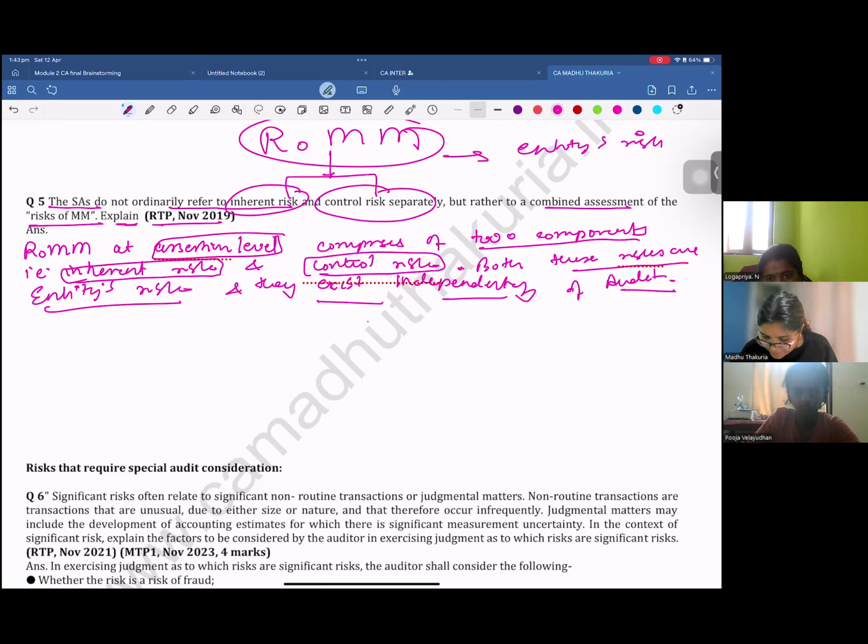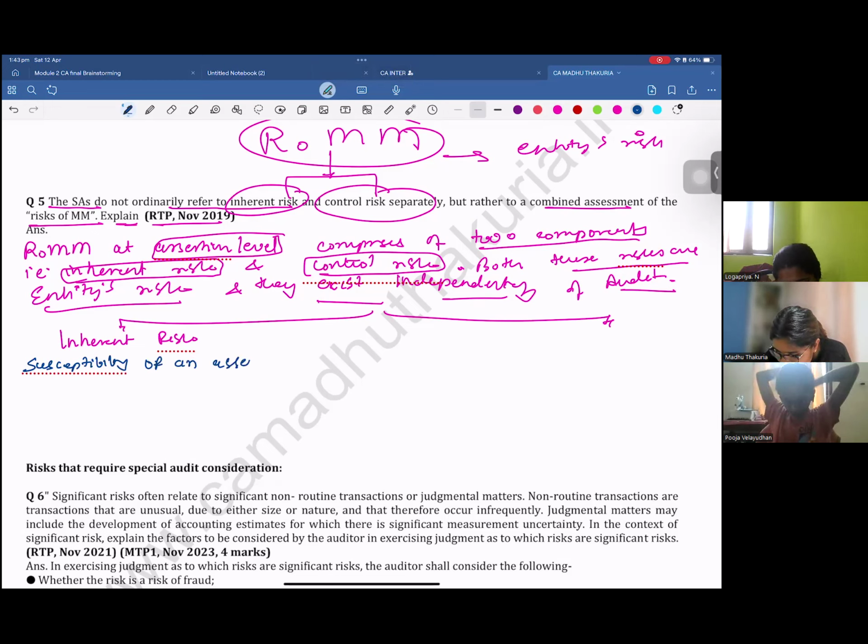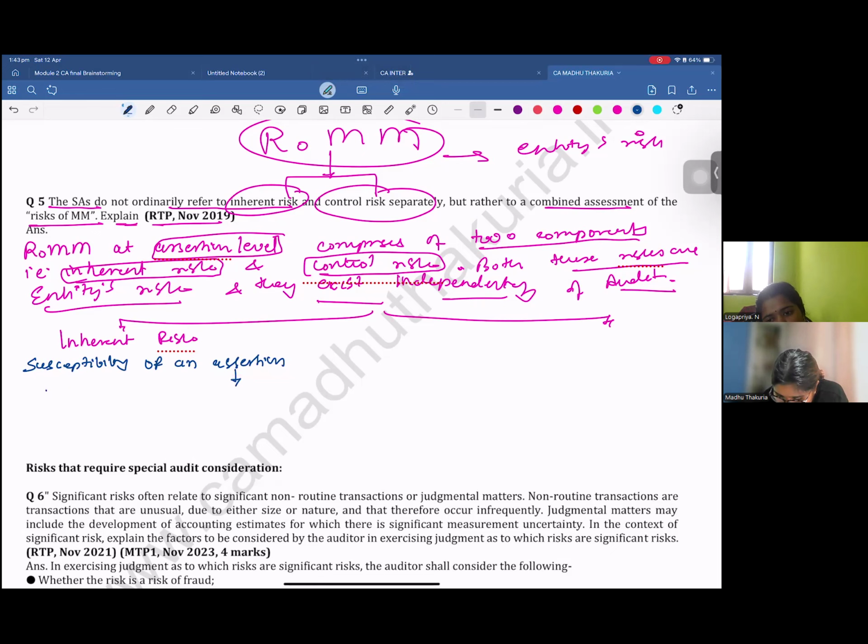Now we have to explain what is inherent risk and what is control risk. Inherent risk is susceptibility of an assertion. Assertion about what? Where do you see the assertion? Assertions in class of transaction or account balance or disclosure.